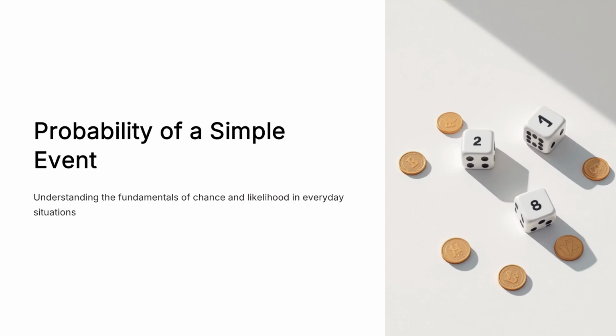Probability helps us measure how likely an event is to occur. Many situations in daily life involve uncertainty. For example, when we toss a coin, roll a die, or draw a card from a deck, we cannot predict the exact outcome in advance. Probability provides a mathematical way to describe such uncertainty and measure the likelihood of different outcomes. In this lecture, we will first understand random experiments and sample spaces, and then learn how to compute the probability of a simple event. To begin our discussion, we first need to understand what we mean by a random experiment.